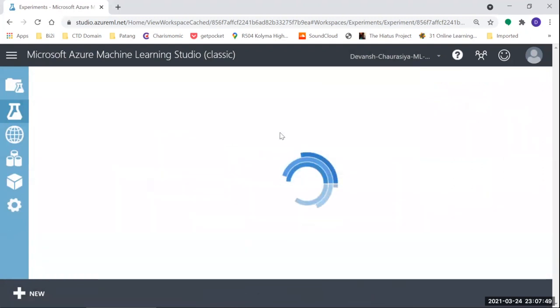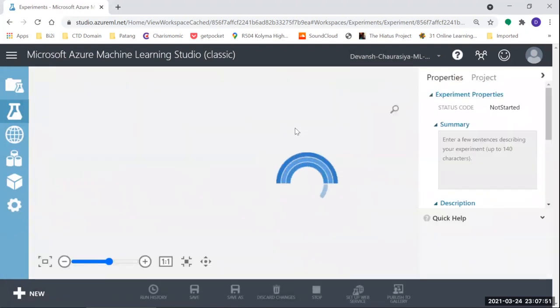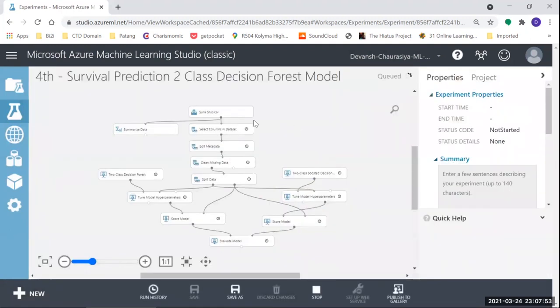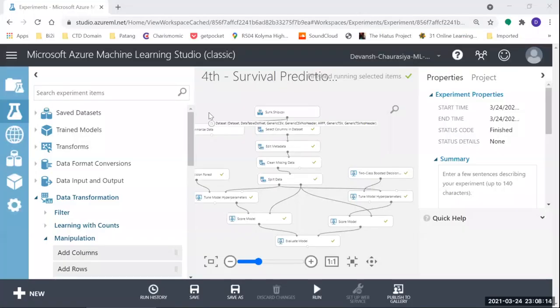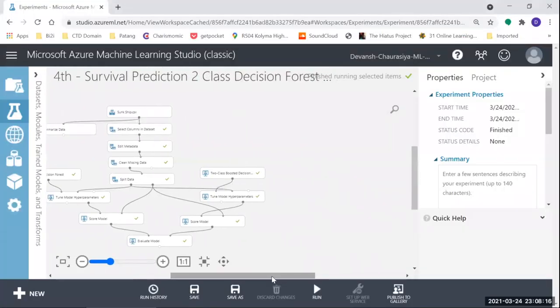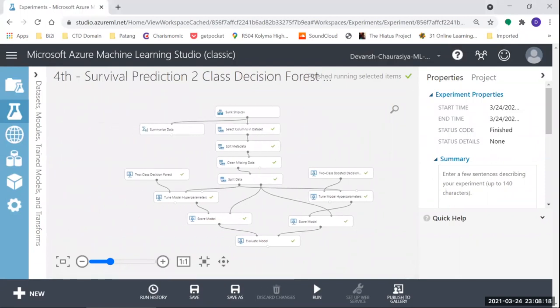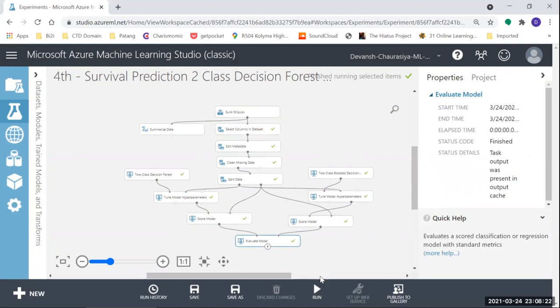It'll take a little while. It's running. Now it is finished running. And I need to select this, run selected.